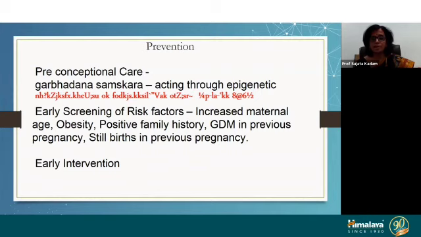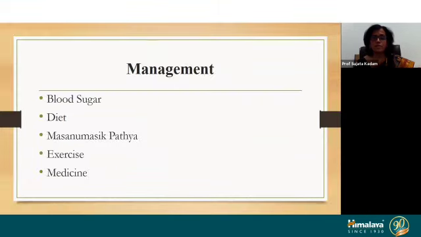Early screening and early intervention give very good results for any treatment, whether Ayurveda or conventional medicine. And what is the management according to Ayurveda? The management depends on the blood sugar levels of that particular patient and on diet modifications throughout the pregnancy. What changes should be made in the Masanumasik Pathya described for pregnancy if the patient has diabetes mellitus? And what type of exercise we can advise and what type of medicine we can give to such cases.